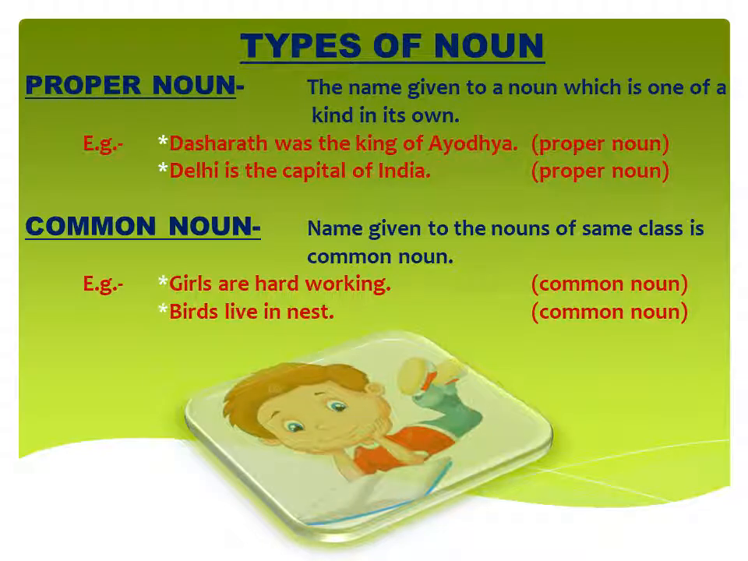Now second example, Delhi is the capital of India. Again we are talking about one special place, Delhi, because Delhi is only one of its own kind, because there is no other Delhi. So Delhi is a special place, so it will come in the category of proper noun.